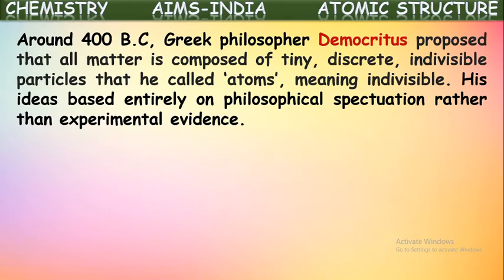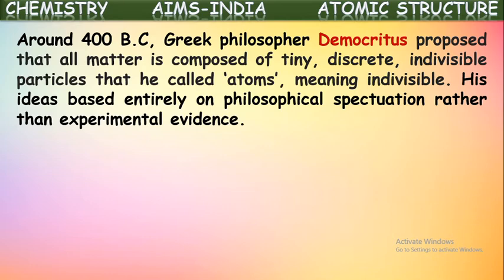Later, around 400 BC, almost 200 years after, the Greek philosopher Democritus proposed that all matter is composed of tiny, discrete, individual particles that he called atoms. So the same concept which was already proposed by Maharshi Kanad in 600 BC was explained and proposed again after 200 years by one more philosopher from Greece.